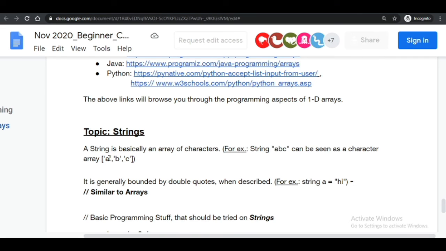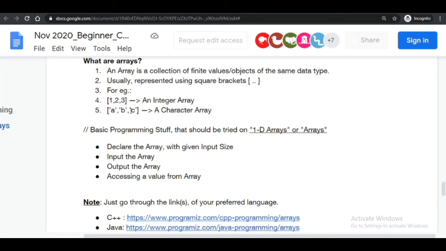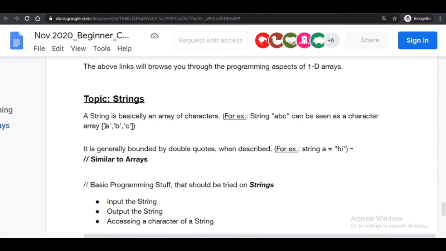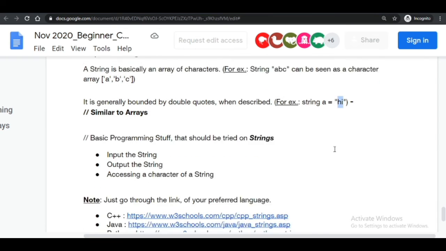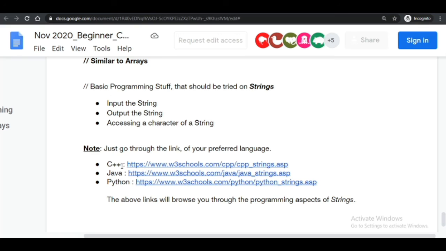If you write something with this, like if A and B are together, then it is going to be a string. But if you write a single thing, it is a character. And if we write in double quotes and write your name in between, that will be a string. Like hi is a string. Input string, output string.